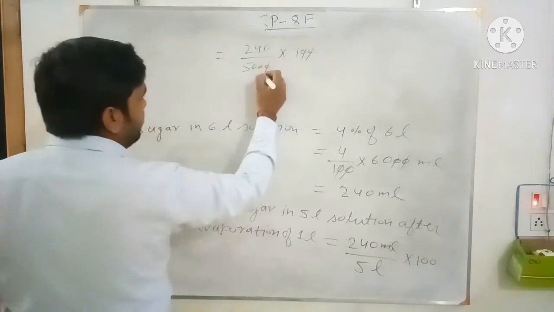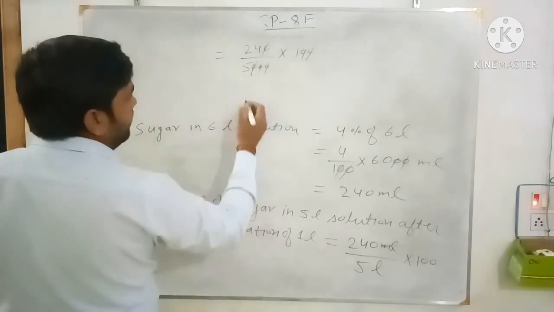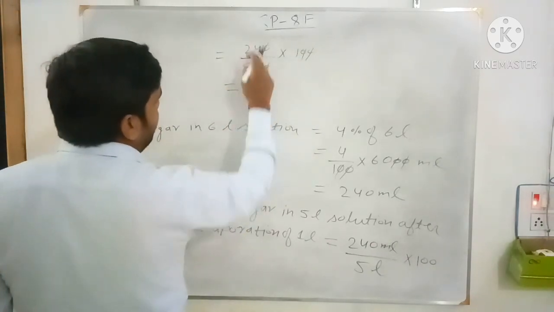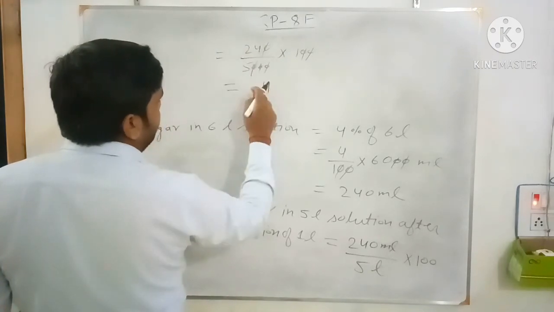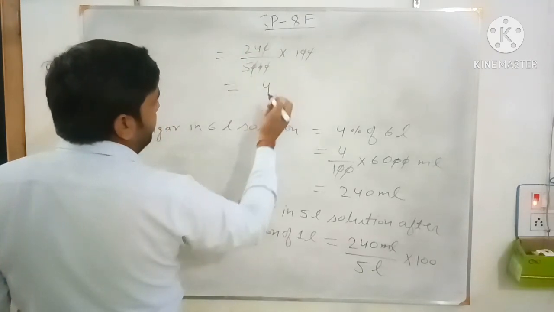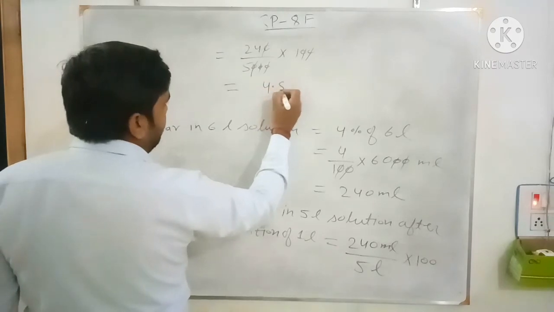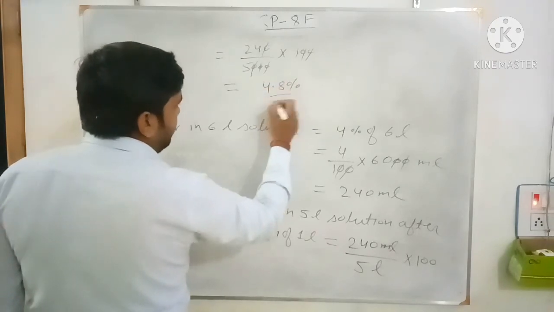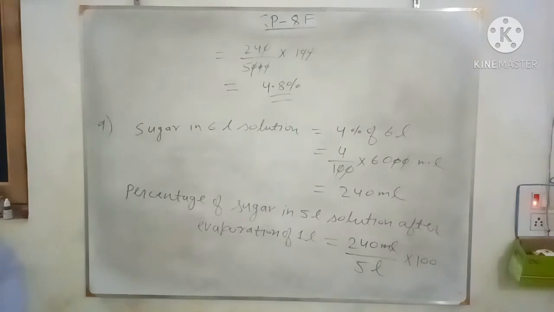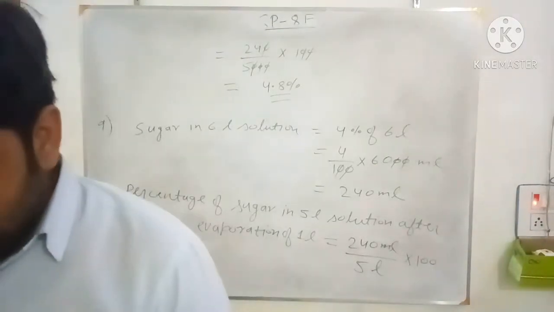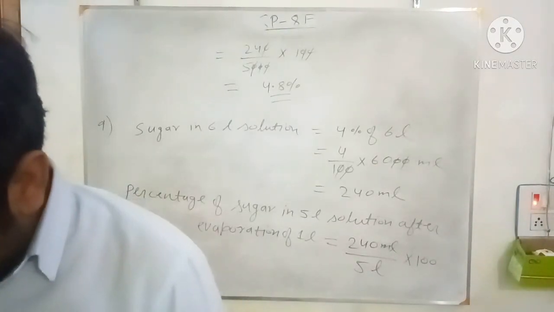Both the zeros are cancelled. 5 4s are 20, 4 is the remainder, 40, 5 8s are 40. So 4.8%. Now the percentage of sugar becomes 4.8% in the 5 liter solution.